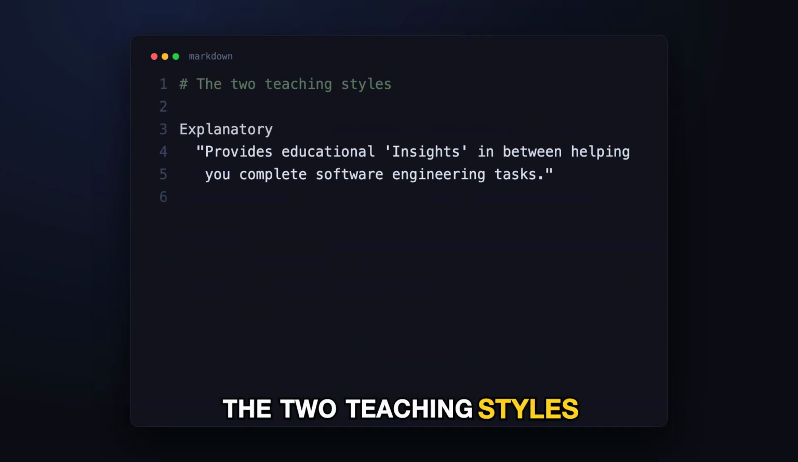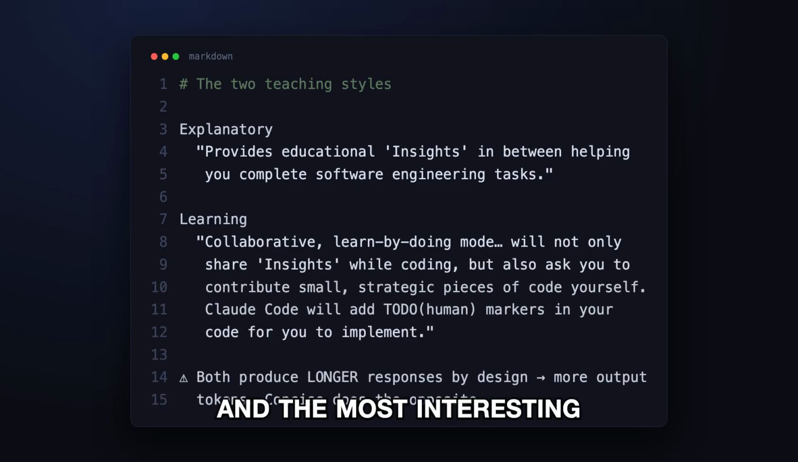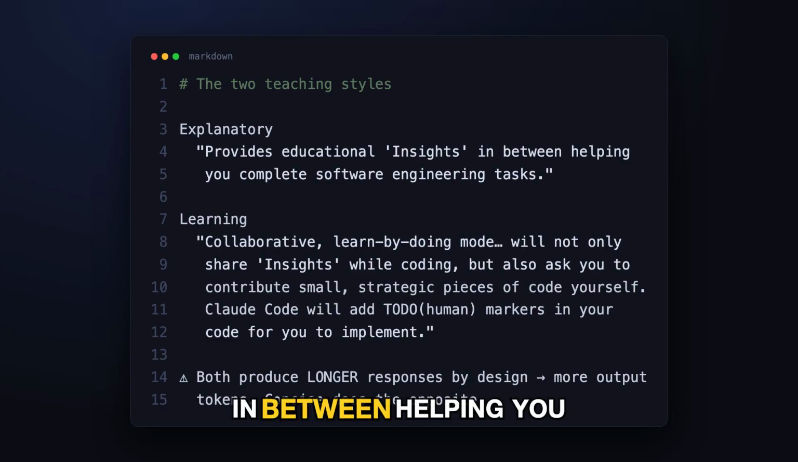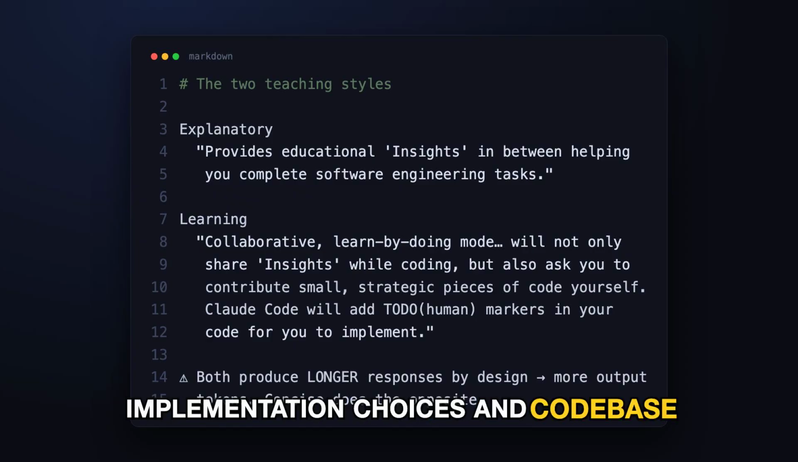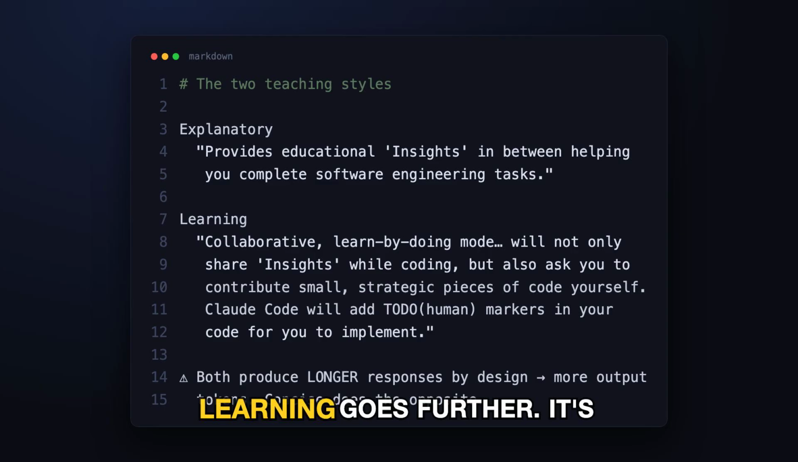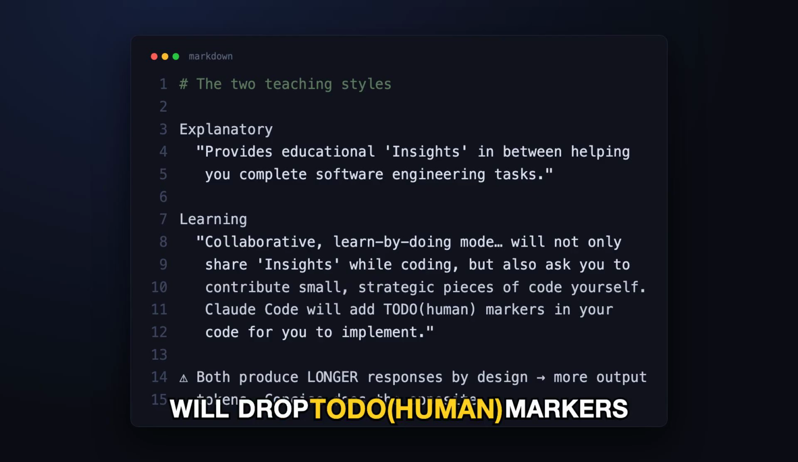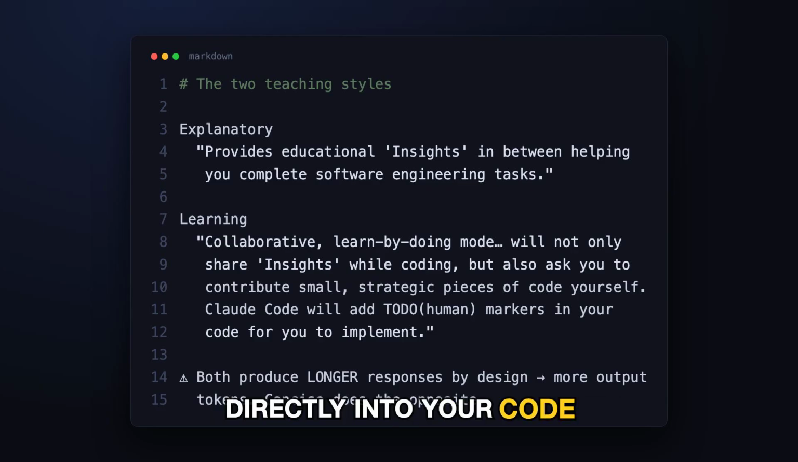The 2 teaching styles are the least used and the most interesting if you're onboarding anyone. Explanatory provides educational insights in between helping you complete tasks. It explains implementation choices and code-based patterns as it goes. Learning goes further. It's collaborative, learn by doing, and Claude will drop TODO(human) markers directly into your code for you to implement. That is a genuinely different product. If you're using Claude Code to onboard a junior engineer onto an unfamiliar code base, learning is the setting, and I'd bet most people watching have never switched it on.